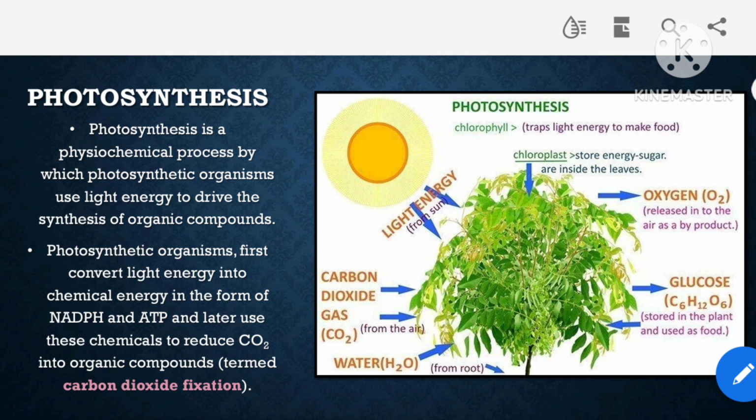And the photosynthetic organisms will firstly convert light energy into chemical energy in the form of ATP and NADPH, and later they use these chemicals to reduce the carbon dioxide to produce organic compounds. So by the end of this process, a lot of different organic compounds are formed, which are actually essential for all the other organisms present on earth.